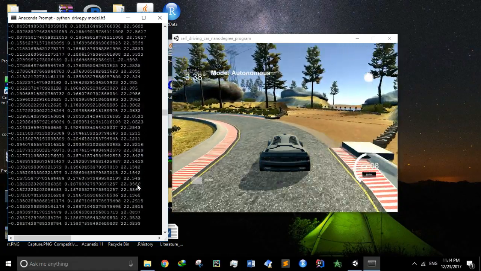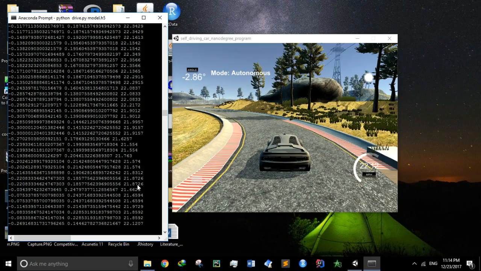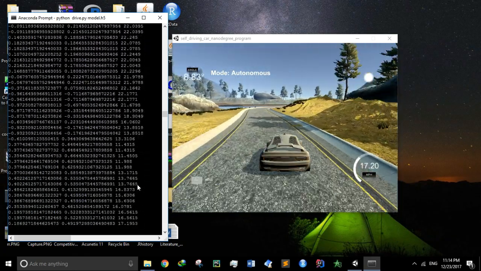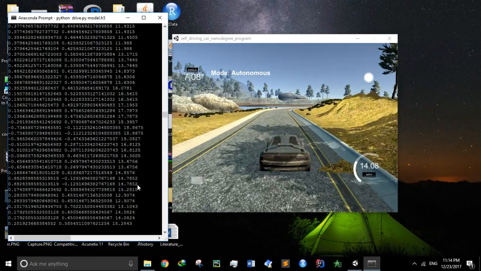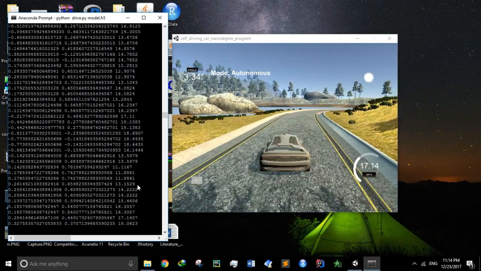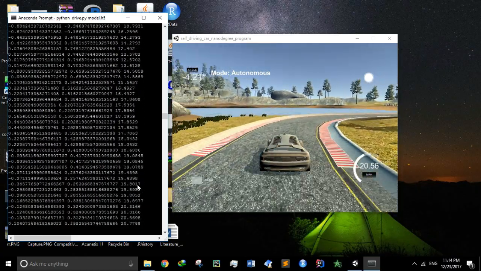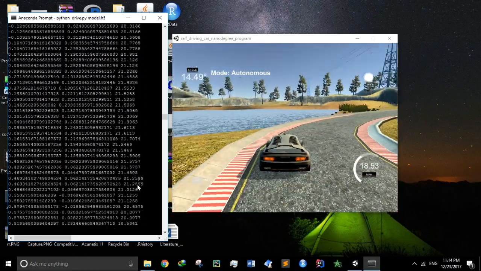The car is driving fairly smoothly now, because once it's balanced it's easy to continue. But when it's turning, it's not that smooth. But it's good enough to go.